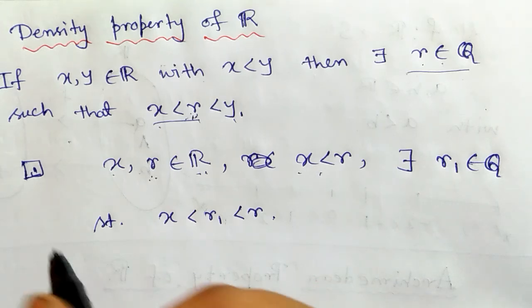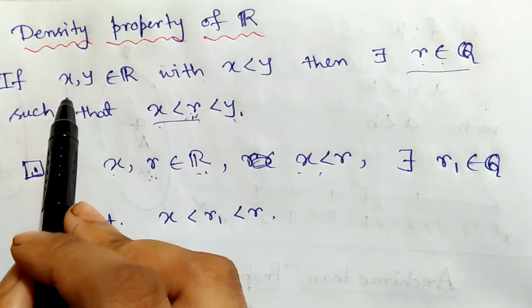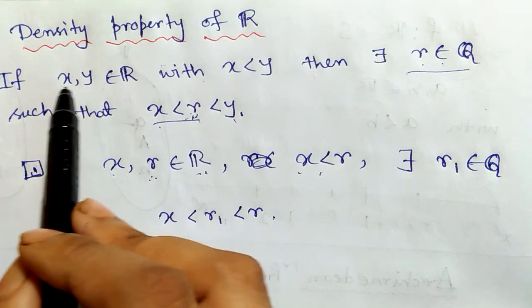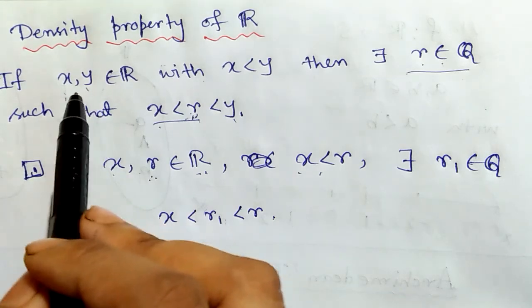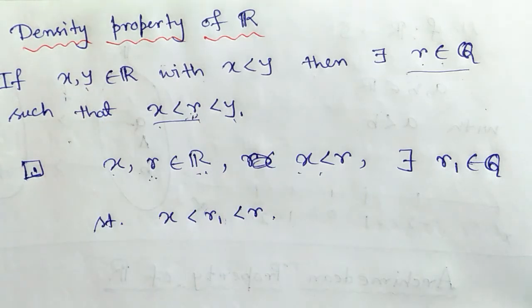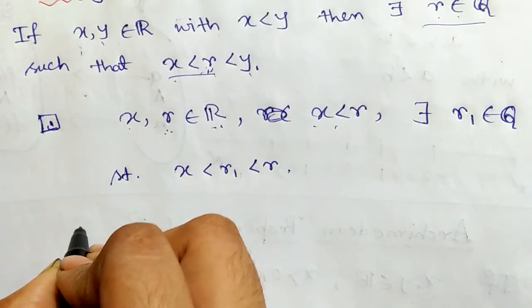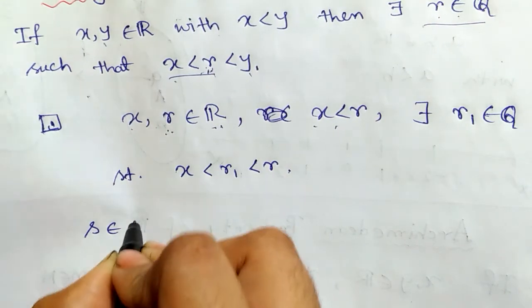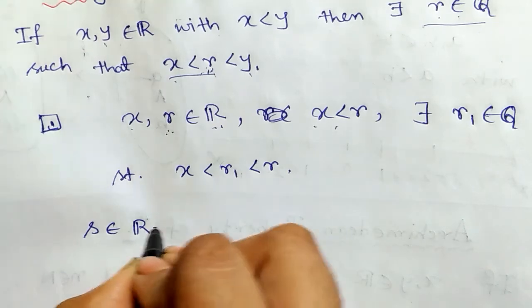Similarly, we can say that for any two distinct real numbers x and y, there exists an irrational number, suppose s.